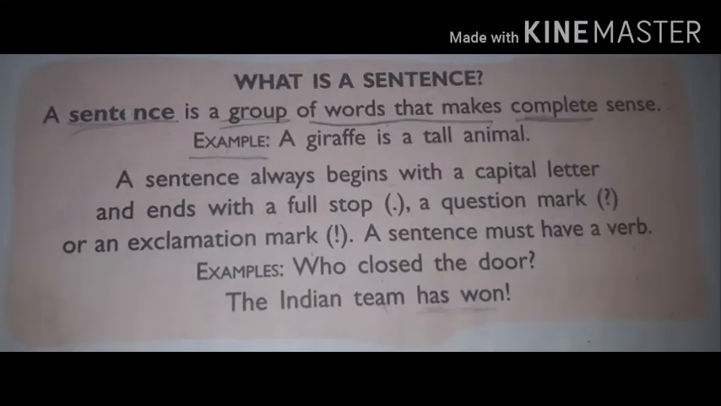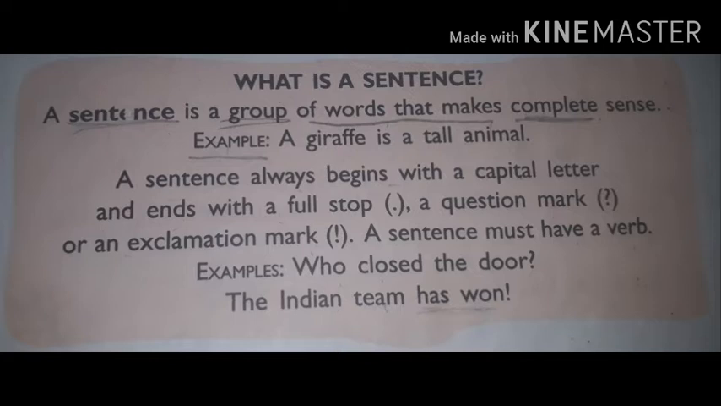See in the slide. A sentence is a group of words that makes complete sense. For example, a giraffe is a tall animal. This is a complete sentence because it gives complete meaning. We know the giraffe and it is tall. We come to know this when we read this complete group of words, and this group of words is called a sentence.